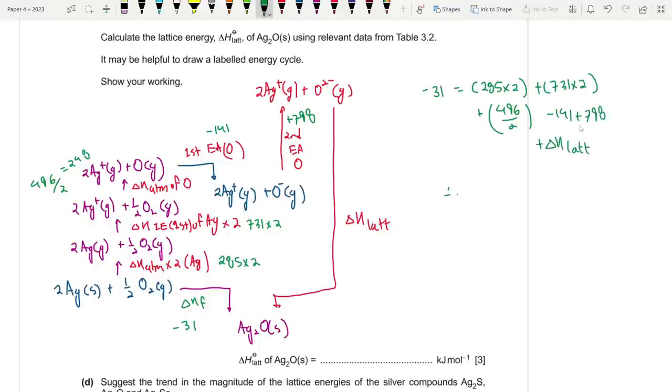Okay, fine. Therefore, del H lat is equal to minus 31 minus 285 into 2, minus 731 into 2, minus 496 by 2, plus 141, minus 798. That gives me an answer of minus 2968. Minus 2968 looks perfect. Awesome.